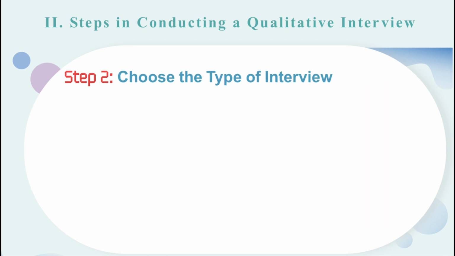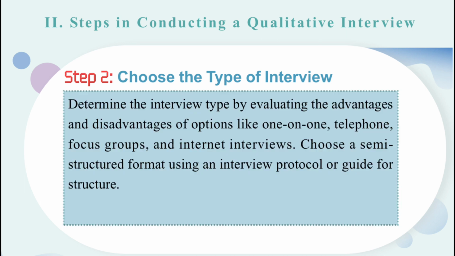Step 2. Choose the type of interview. Determine the interview type by evaluating the advantages and the disadvantages of options like one-on-one, telephone, focus groups, and internet interviews. Choose a semi-structured format using an interview protocol or guide structure.